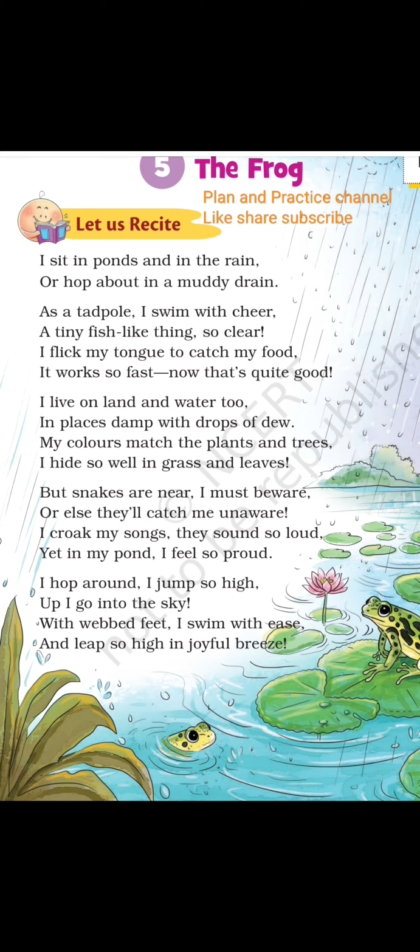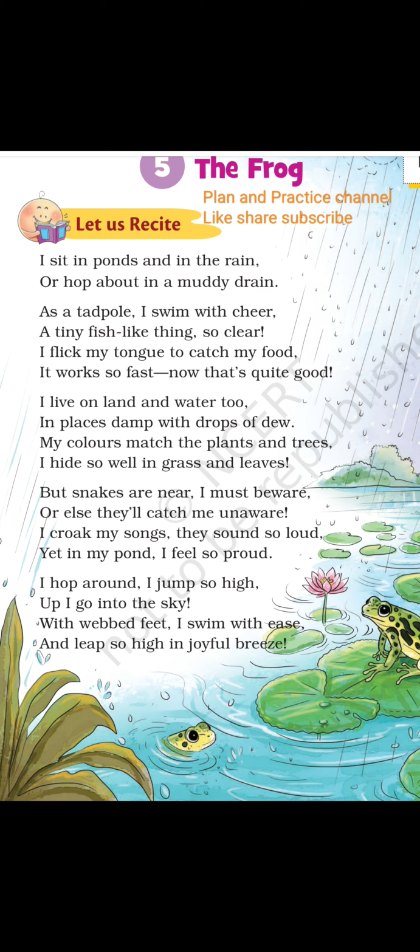With webbed feet I swim with ease and leap so high in joyful breeze. So the feet of the frog are webbed. There will be space between the fingers so that it can keep the leg comfortably in water as well as on land. So when it is swimming with ease, it is enjoying the air and the environment where it is living. Hope you would have enjoyed this poem.